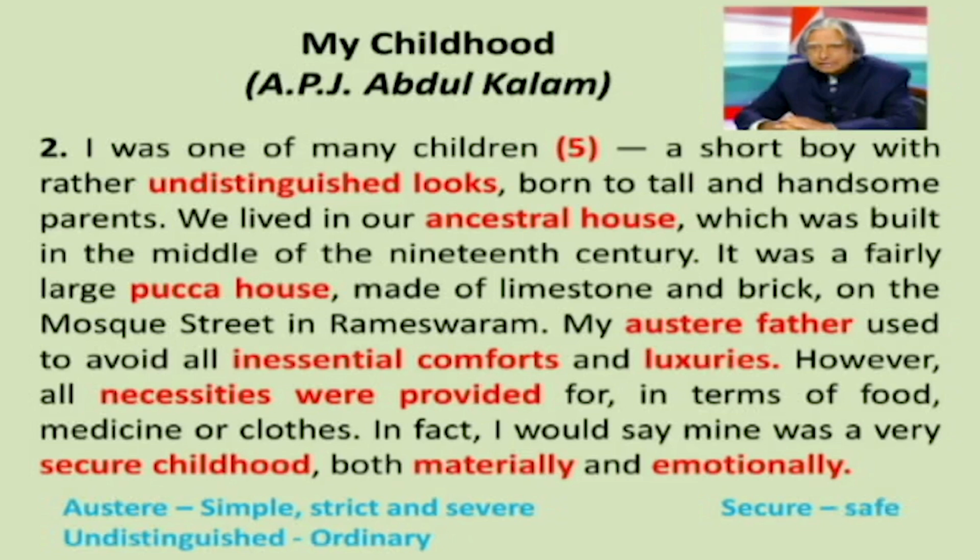His father was a very simple man, and he used to avoid all unnecessary comforts and luxuries. Yet he was very strict. Austere means simple and strict. His father was very simple and strict. His parents provided all the necessities like food, medicine, and clothes. Dr.